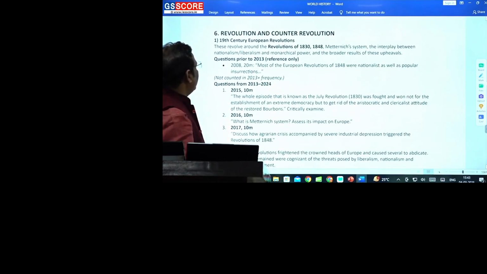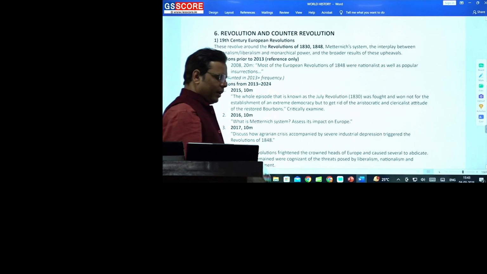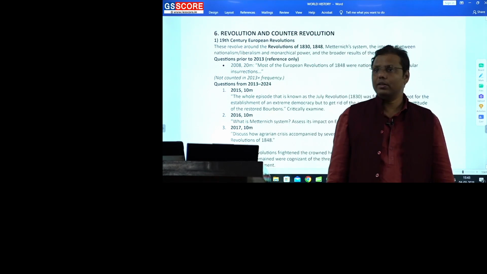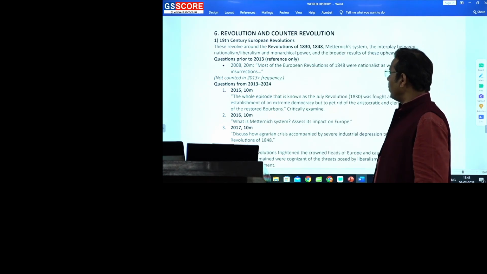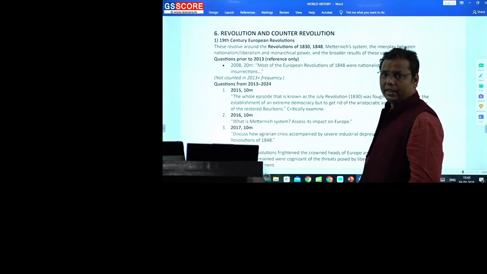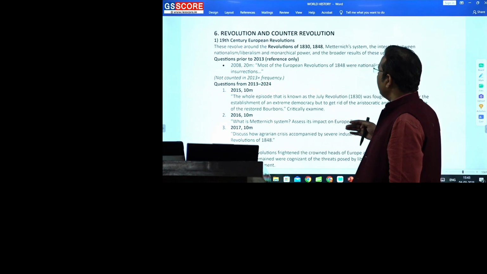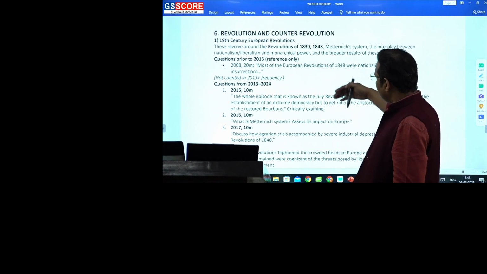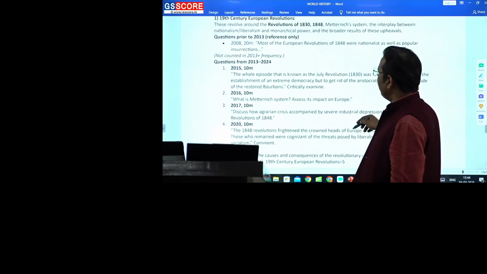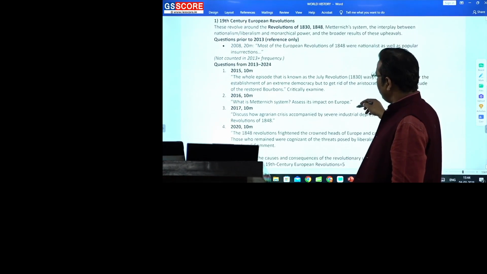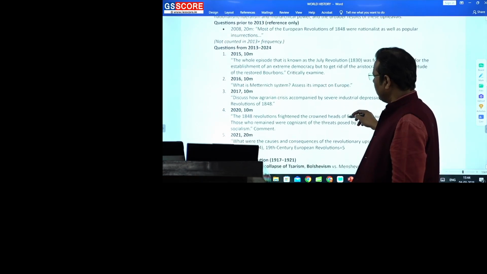Okay, fine. Then it comes to revolution and counter revolution. Revolution and counter revolution is mostly in the context of Europe, right? And in fact the 1830s and 40s are two decades in which you can find that so many major transformations happened, and it is known as a period of revolution and counter revolution. So from 13 to 14 you will see the first topic, 19th century European revolution. On regular intervals the questions are there, okay?